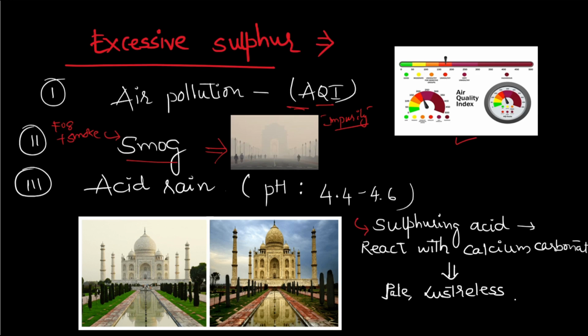Now, when acid rain takes place, the sulfuric acid reacts with calcium carbonate. Here we can see the example of the Taj Mahal. The Taj Mahal is made of marble, which consists of calcium carbonate. When calcium carbonate reacts with the acid rain, which is sulfuric acid, it gives a pale and lusterless outcome. That is why the Taj Mahal is getting pale day by day, and the government is trying to take measures with respect to this. So this is what excessive sulfur causes.